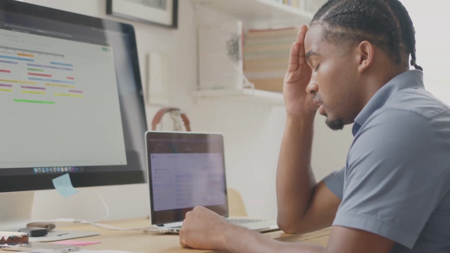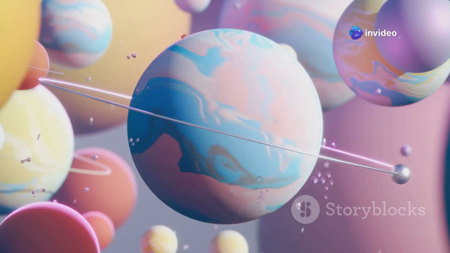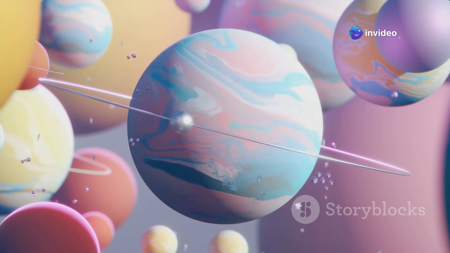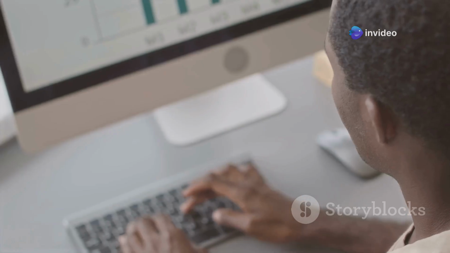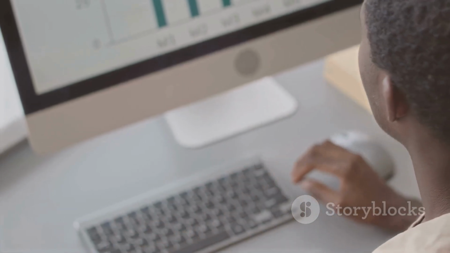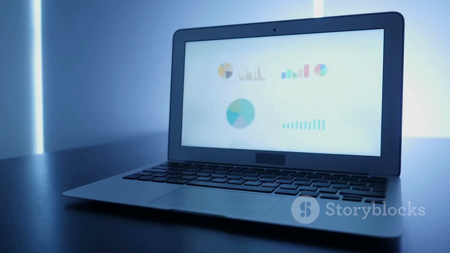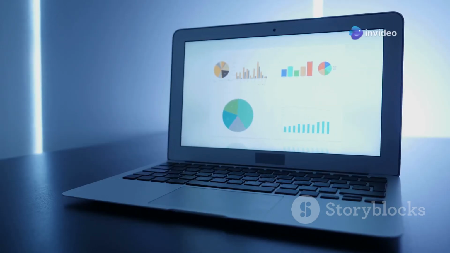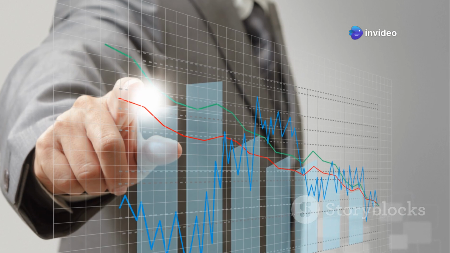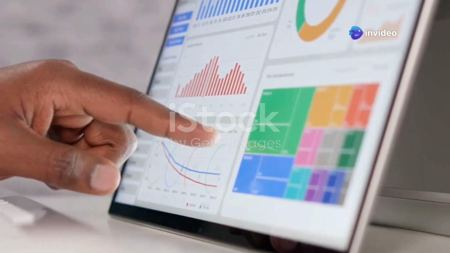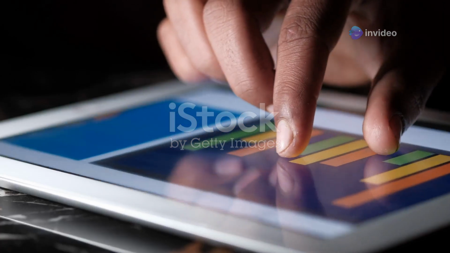Section 4, Bubble Charts, Celestial Bodies of Information. Our final destination, bubble charts. Imagine a cosmic dance of planets, their sizes reflecting their mass. Bubble charts operate on a similar principle, using bubbles of varying sizes to represent data points. Creating a bubble chart in Tableau is as simple as capturing starlight. Drag and drop your dimensions and measures, and watch as your data transforms into a constellation of bubbles. The size of each bubble corresponds to the value of a specific measure.